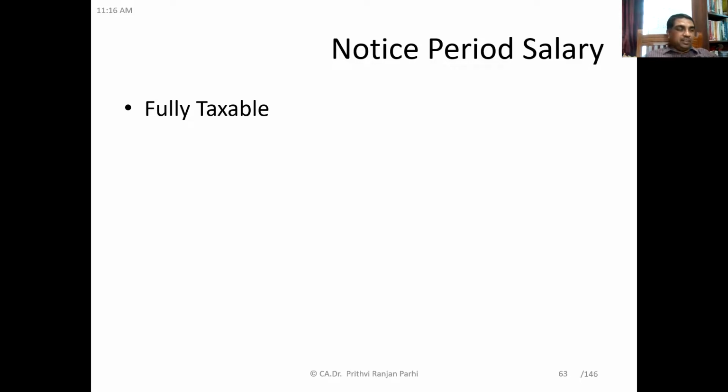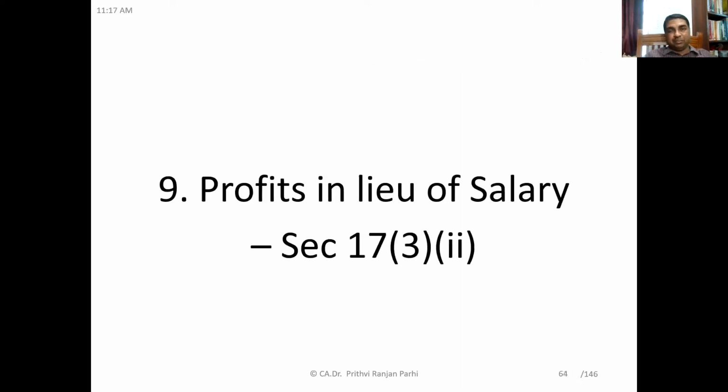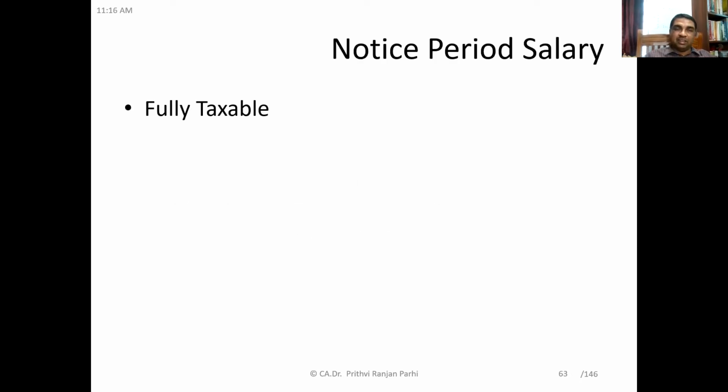Or the company wants to terminate the employee immediately, and in lieu of the notice which the company was supposed to give, the company may pay him some salary, which is called notice period salary. This is just like salary, it is fully taxable because the employer-employee relationship is there. Understood this notice period salary?